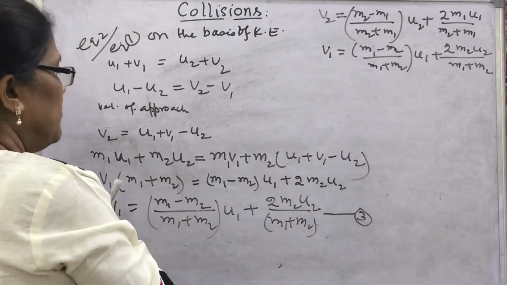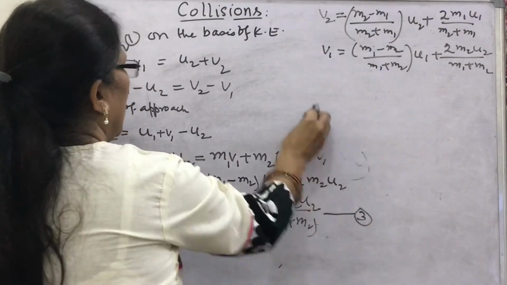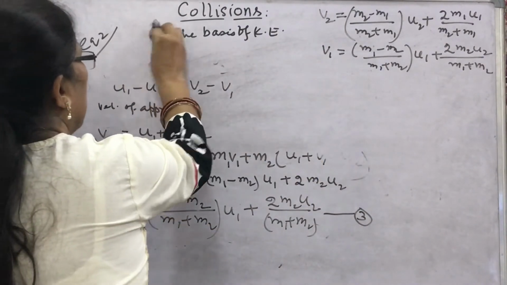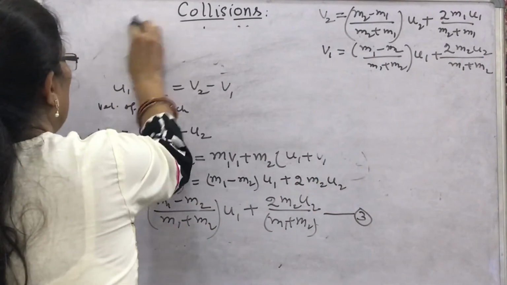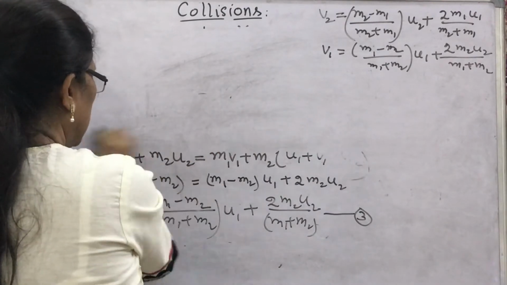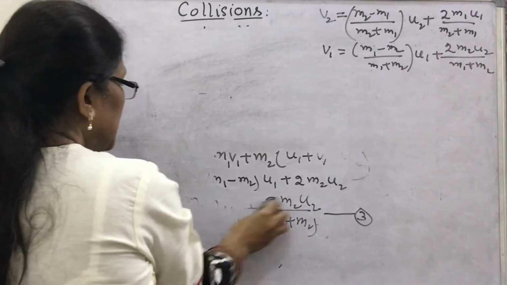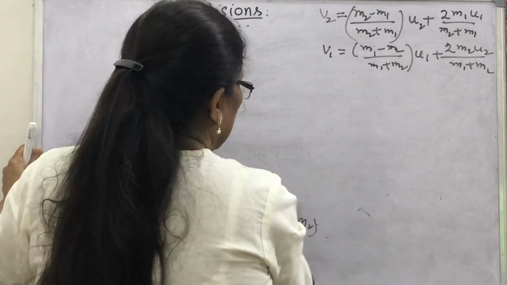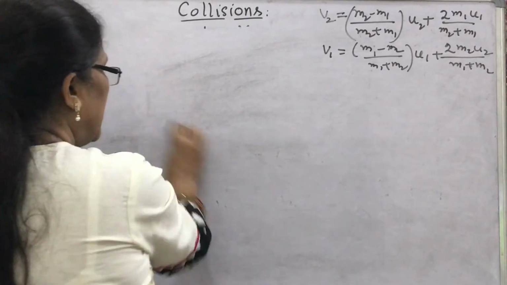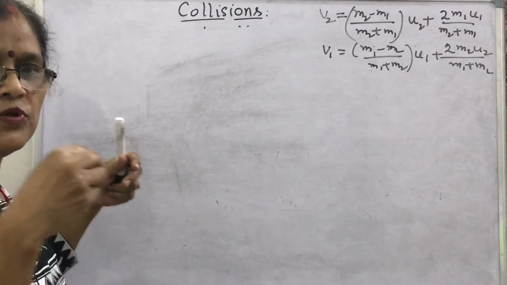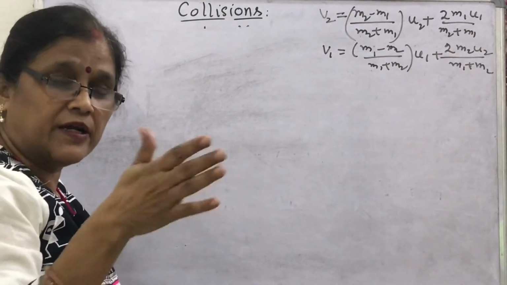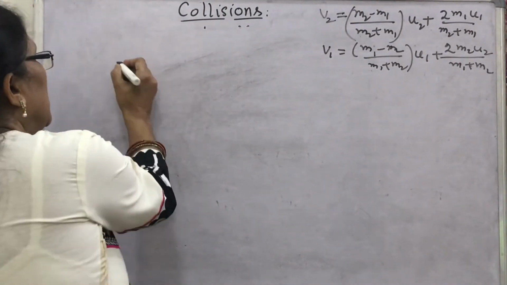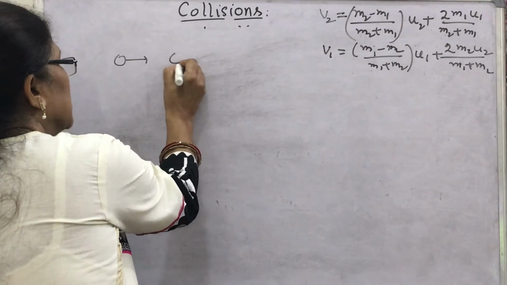These are the important expressions. Look at what happens in case of elastic collision when both colliding objects are of the same mass. Both objects are moving in the same line, a head-on collision, and they are of the same mass.